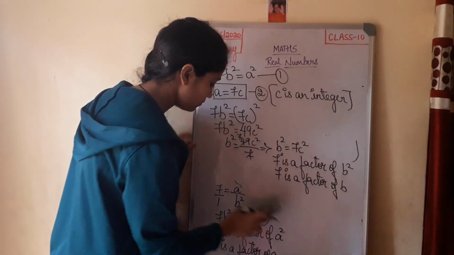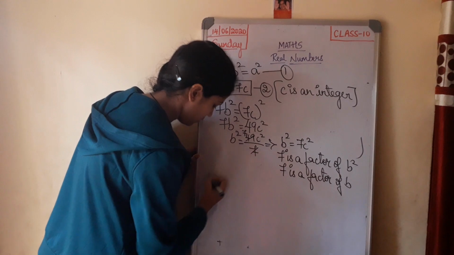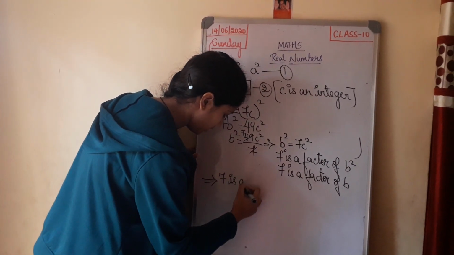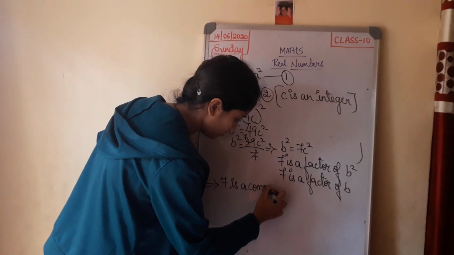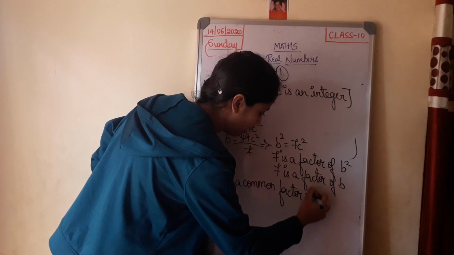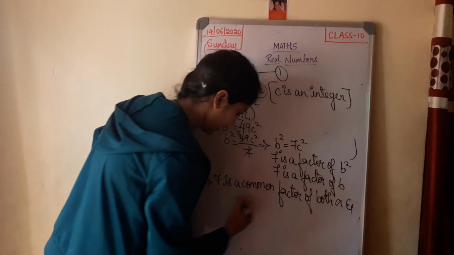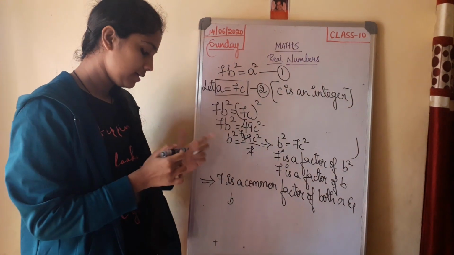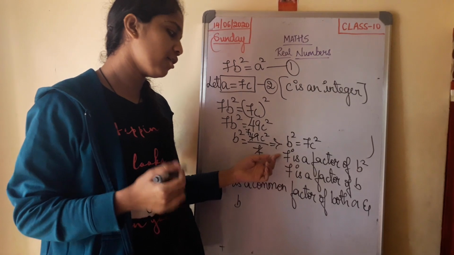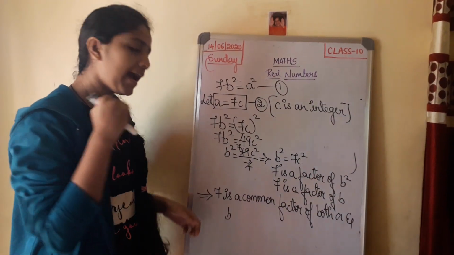So by this you can say that this implies 7 is a common factor of both a as well as b, because 7 is a factor of a square and a, and 7 is also a factor of b square and b. So 7 is a common factor of both a and b.